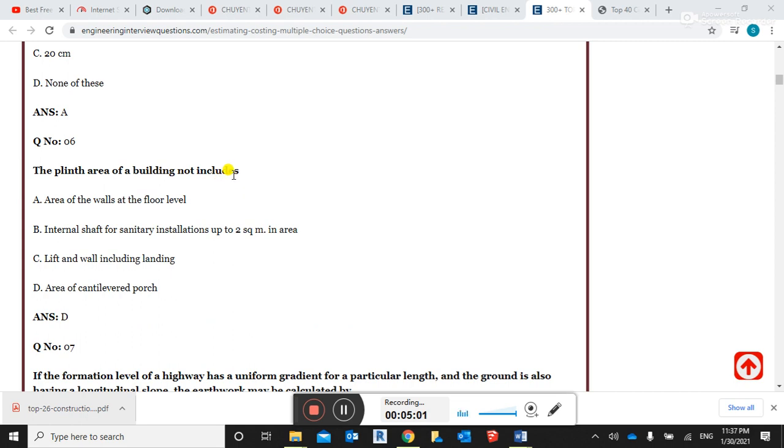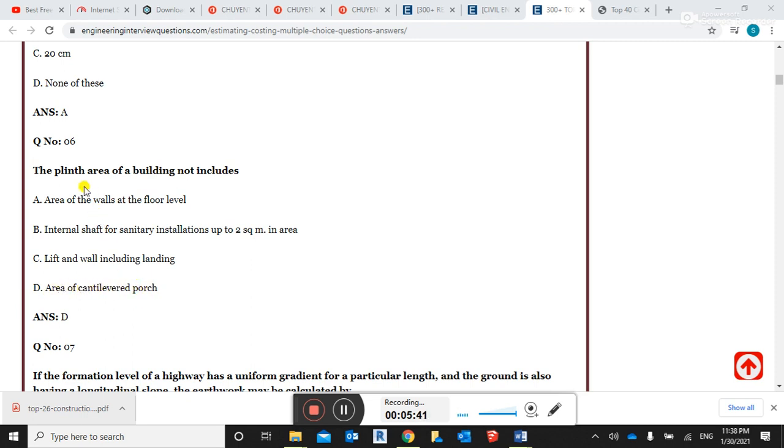The plinth area of a building does not include the area of the walls and the floor level. This is correct. Internal shaft for sanitary installation up to 2 square meter in area, lifts and walls including the landing, this is correct. Area of the cantilevered porch, option D is the correct answer.